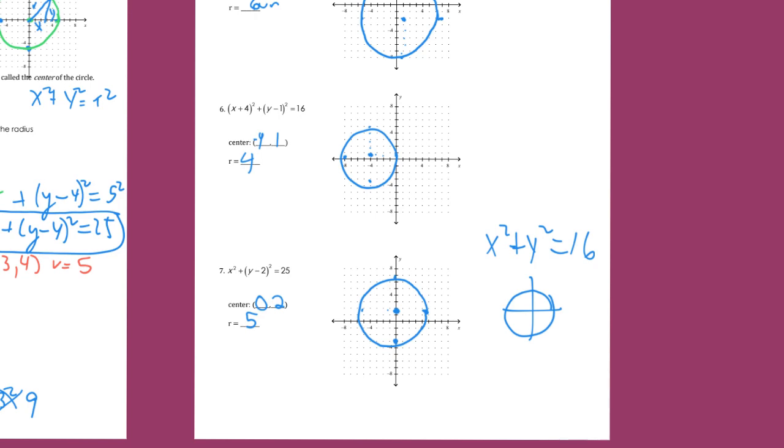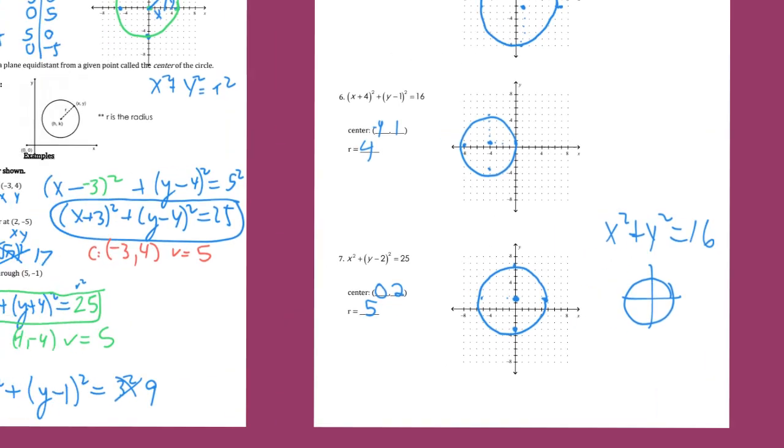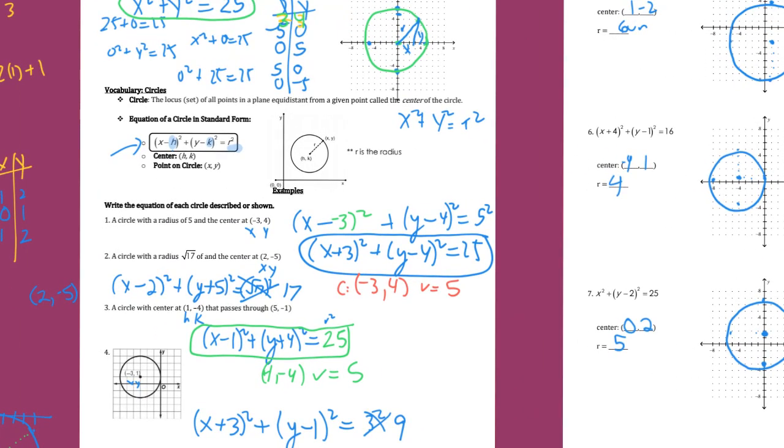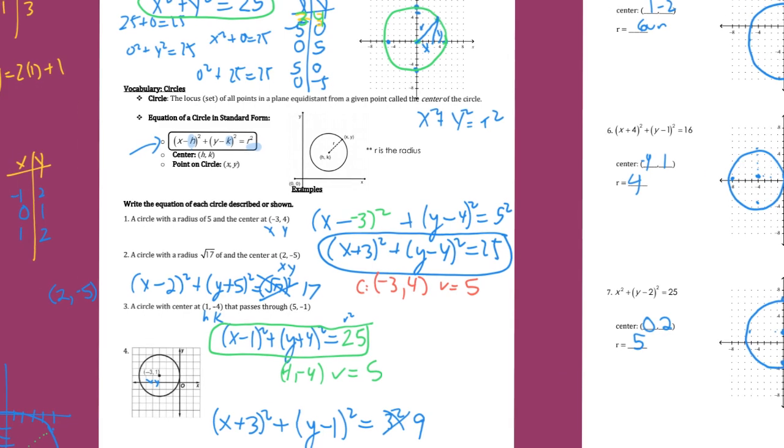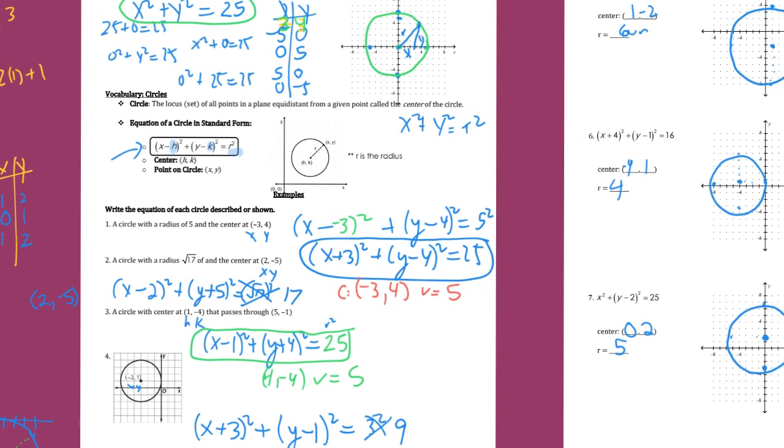So I want to go back to the original form now. When you're plugging in points, remember you're doing x subtract the h value, plus y subtract the k value, both of those, and then equals the radius squared. And so can you plug in things, and from an equation, can you see the h and k, the new center, if it's been dragged from the origin? If there's nothing added or subtracted to either x or y, it's going to be at the origin. And then can you see the length of the radius looking at the number on the right-hand side?